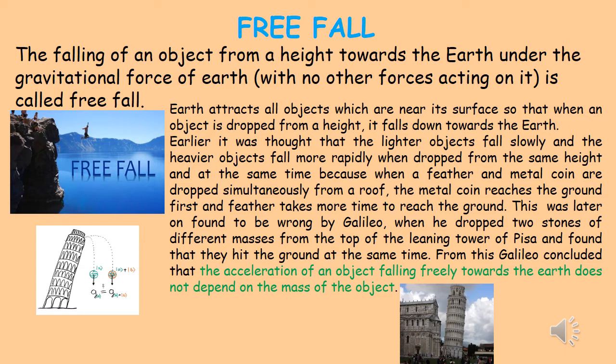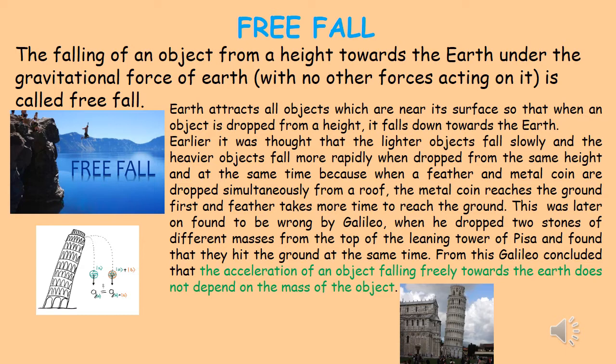What is free fall? The falling of an object from a height towards the earth under the gravitational force of earth, when no other force is acting on it, is known as free fall. As we have already discussed in the previous class, earth attracts all objects which are near its surface, so that when an object is dropped from a height, it falls down towards the earth.